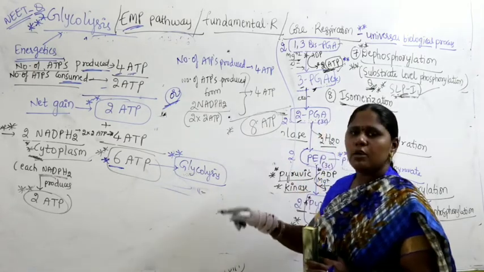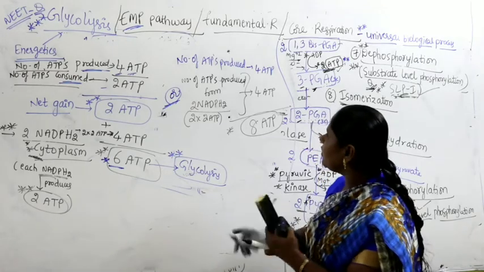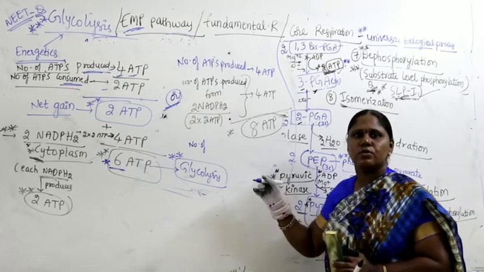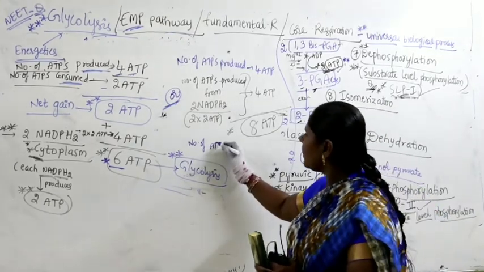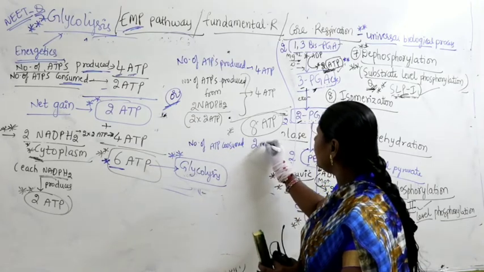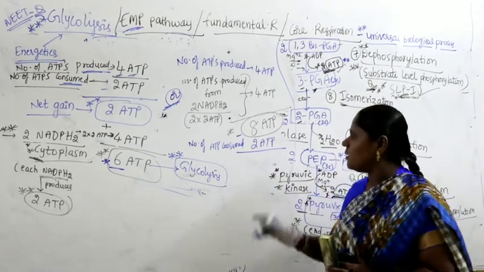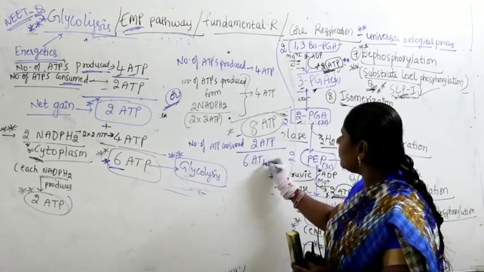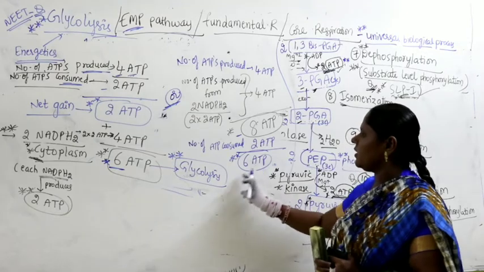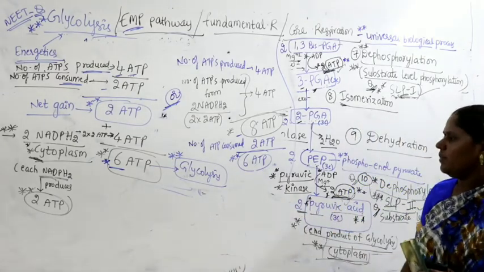But in that, 2 are minus. Why 2 are minus? Because of the number of ATP consumed. When you take the number of ATP consumed, there will be 2 ATP which are consumed. So we have to do minus, then it becomes 6 molecules of ATP. So the net gain you find in glycolysis is nothing but 6 molecules of ATP.